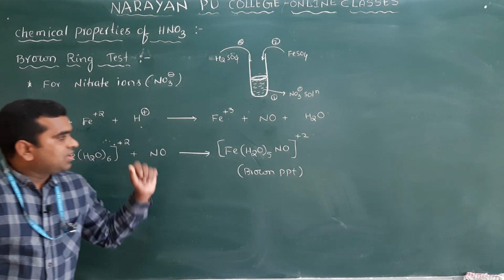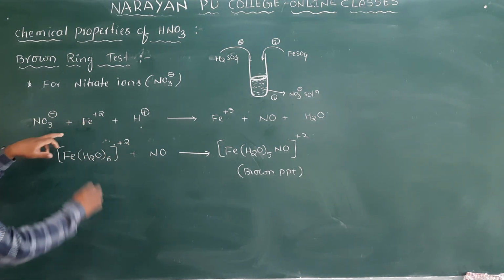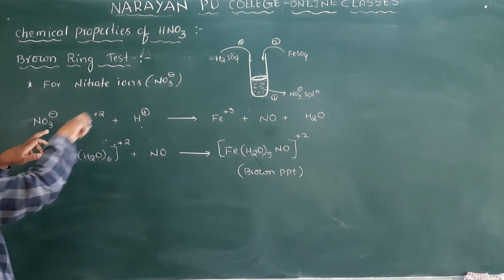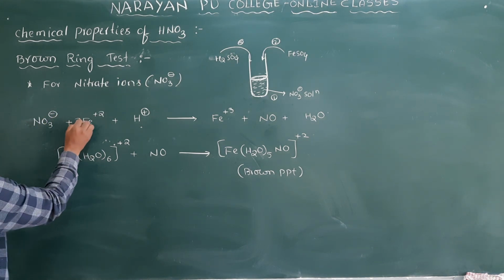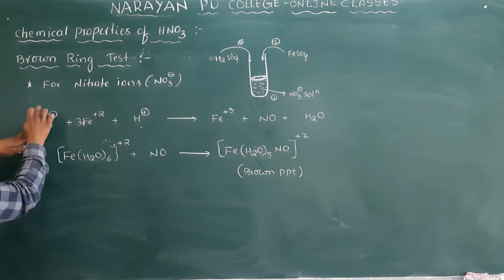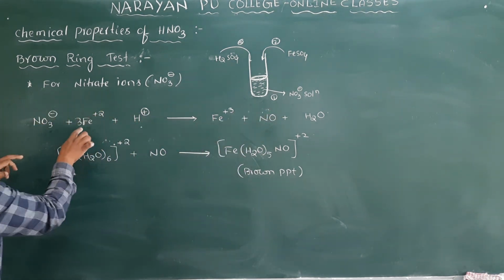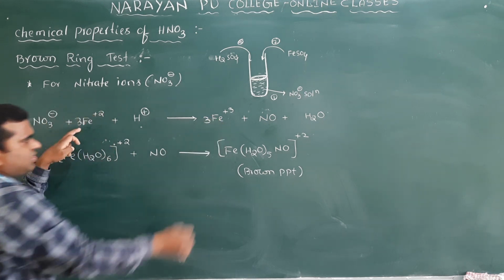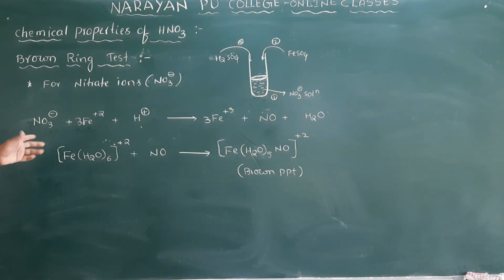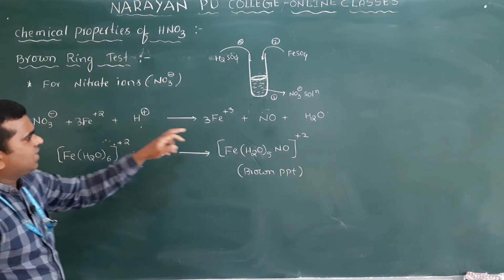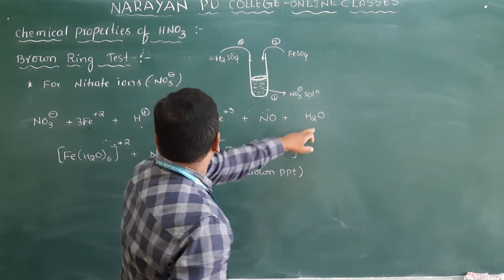And sometimes what they will ask is to balance it here. If you balance using the oxidation number method, you have to multiply here plus 5 and here plus 2. Difference how much? 3. So that's why I have to multiply this with the 3, and this with the 3. Then automatically it will balance here. NO3 is there, and here there will be NO and H2O.